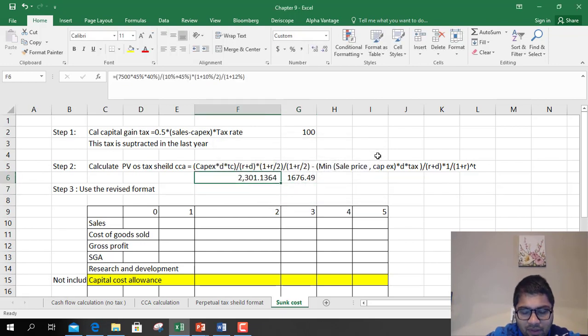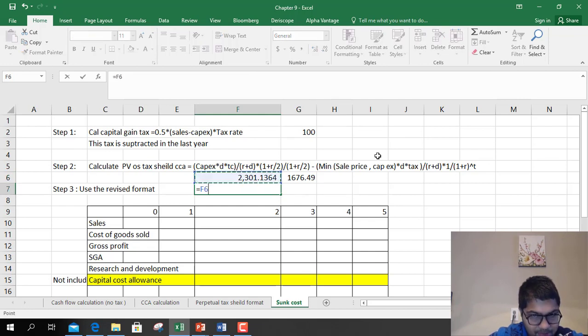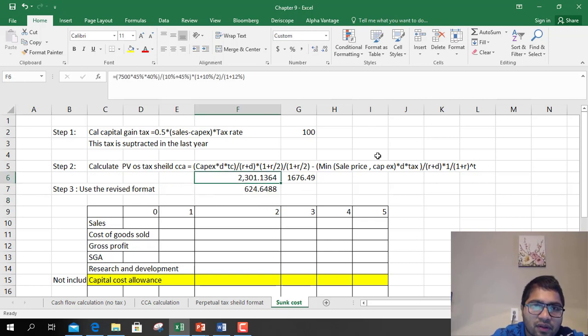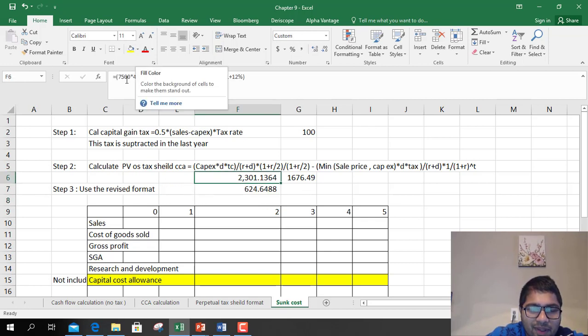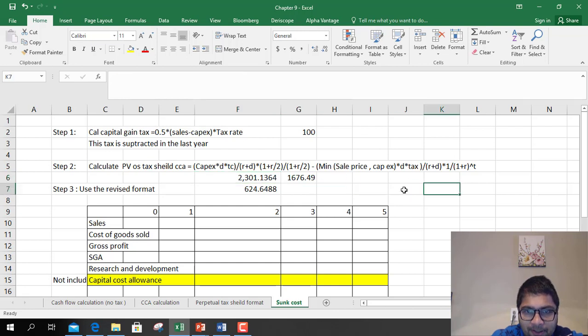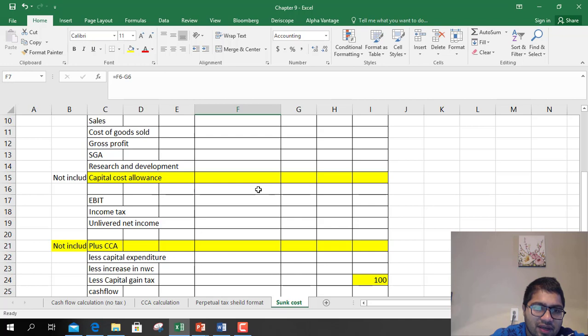So the difference between the two is the tax shield, 624. I'm just checking. 7,500 capex, 45% D, TC 40%, 1 plus D 45%. Perfect. So this is the present value of tax shield.